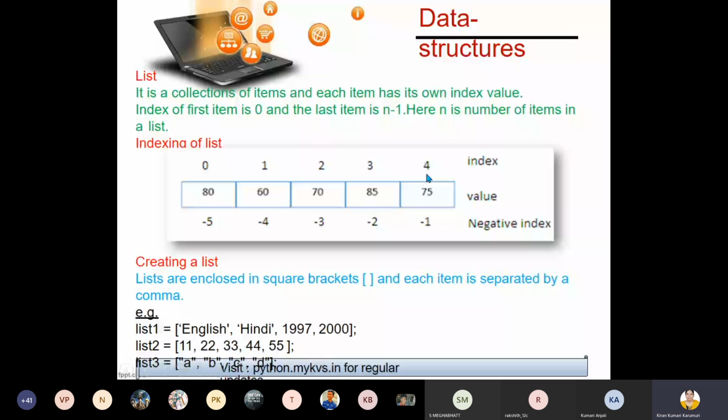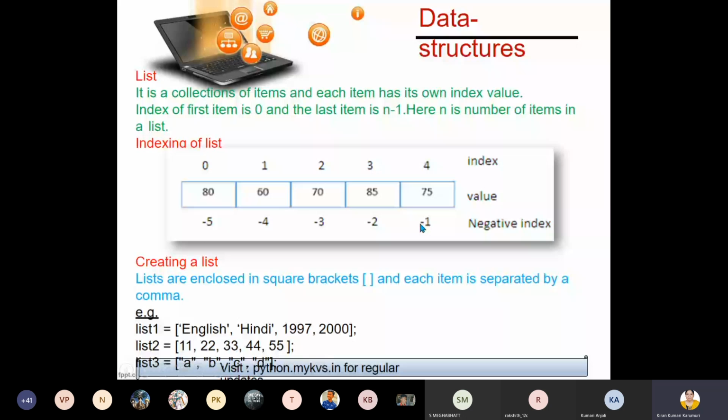So the value at index 0 is 80. The value at index 1 is 60. Index 2 is 70. Index 3 is 85. Index 4 is 75. Are you following, children? Now the negative index, that is the backward index, starts from the last value of the list. So what is the last value in this list, children? Can anyone tell me?